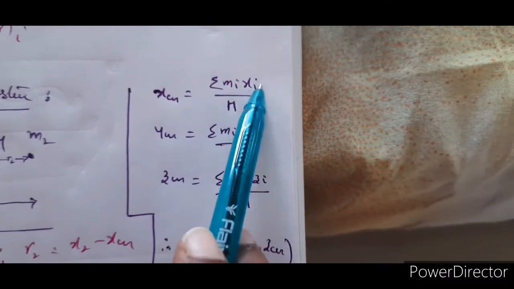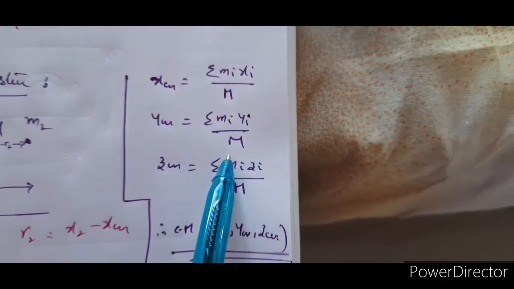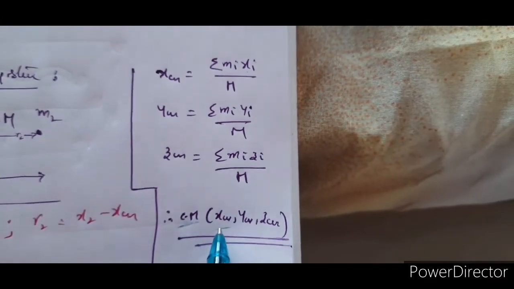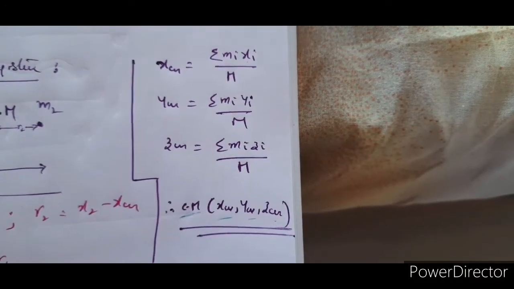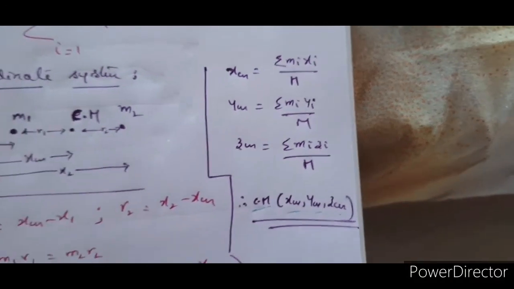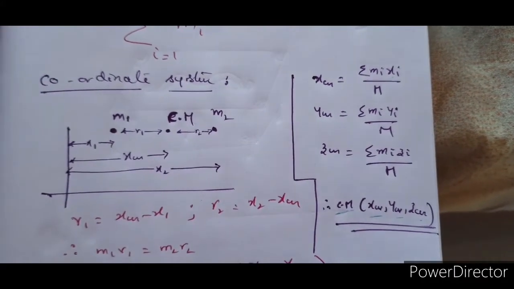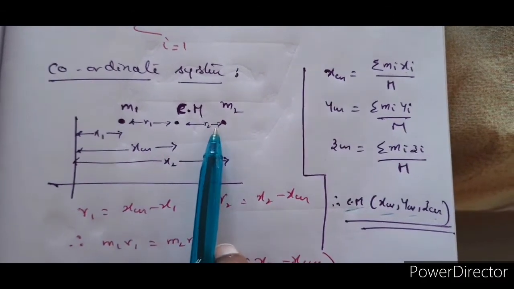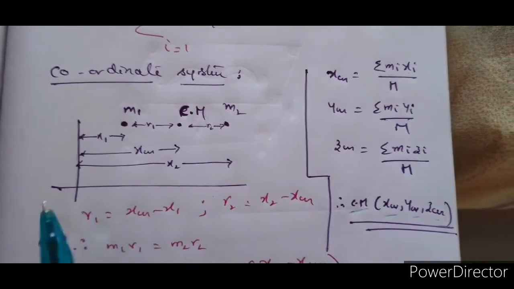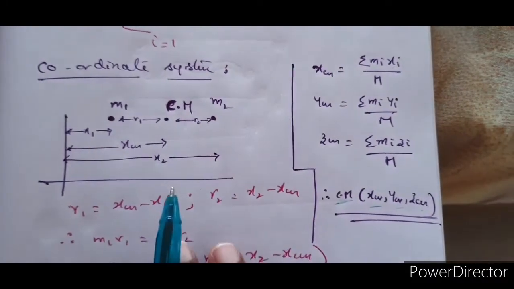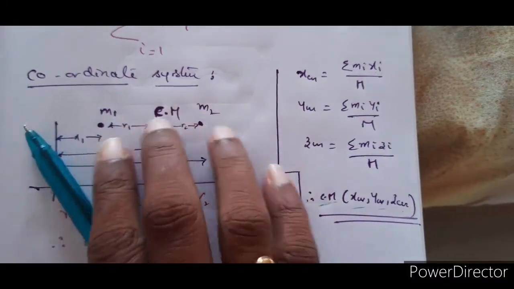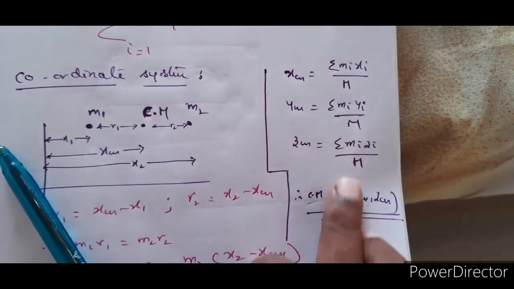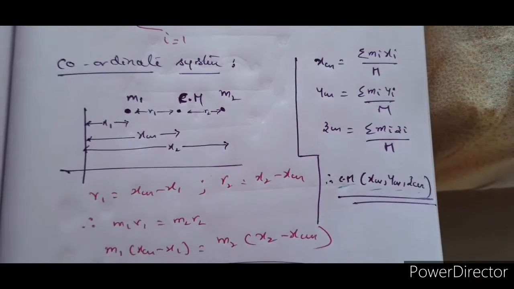Right, so that is sigma mi xi by capital M, sigma mi yi by capital M, sigma mi zi by capital M, where the center of mass is a point with xcm, ycm, zcm as the coordinates of the point. So this is about the generalization of the topic. We are starting with two masses or a two particle system, and then extending it to an n particle system, right? Starting with the two particle system and expanding the same concept to n particle system, we are getting this as a solution. So please note it down.